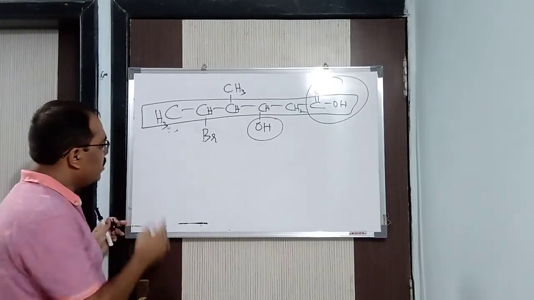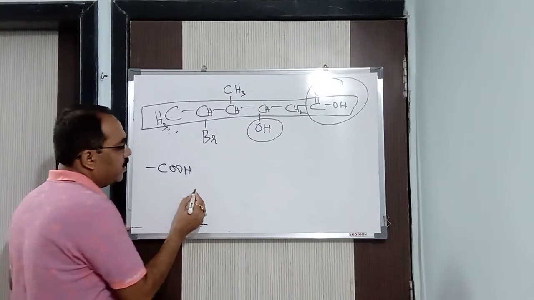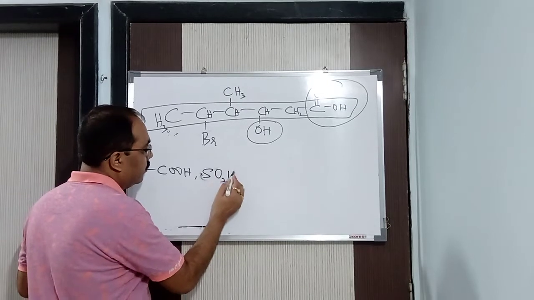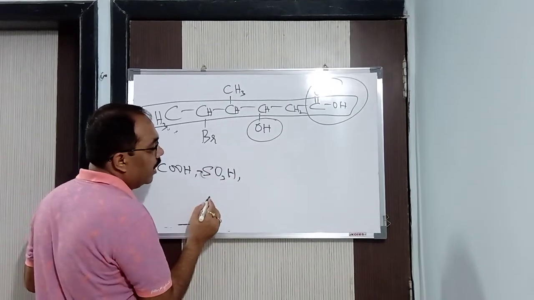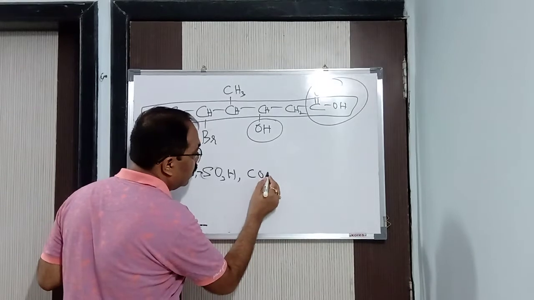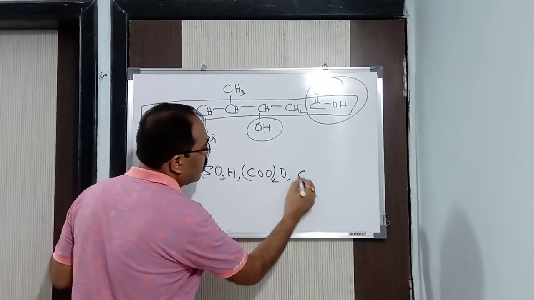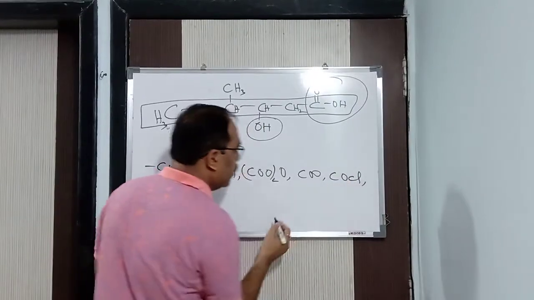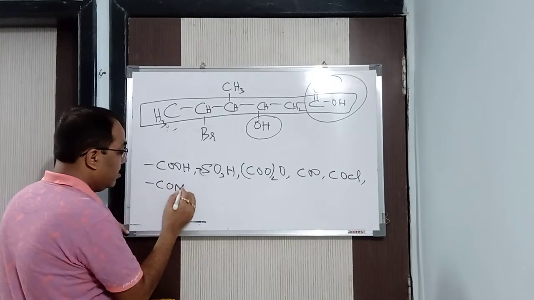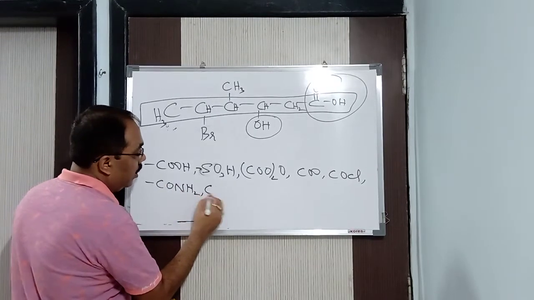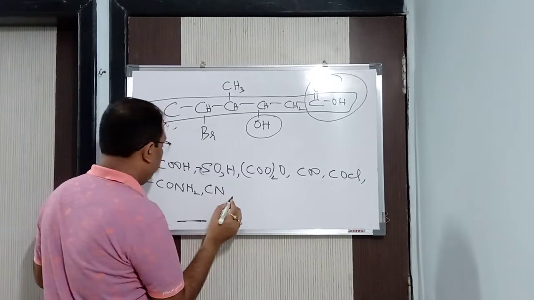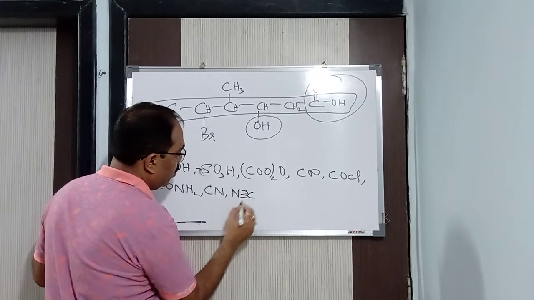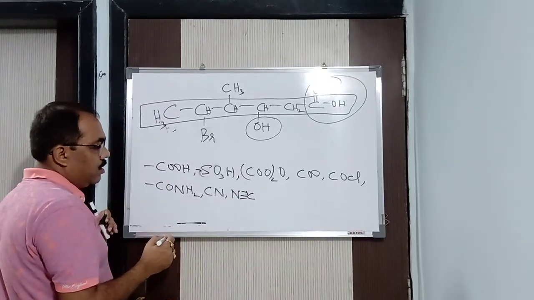I am telling you what the preferential series is. First we start from carboxylic acid, then sulfonic acid, then acid anhydride, then esters, then acid chloride, then amide, then nitriles, then isonitriles, then aldehydes.